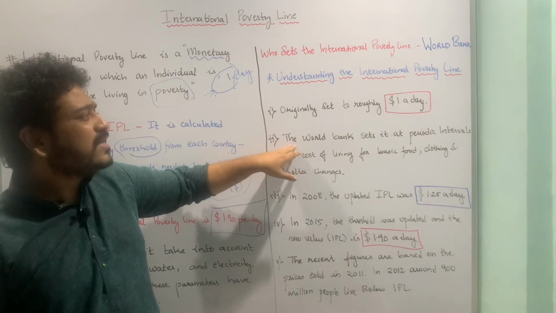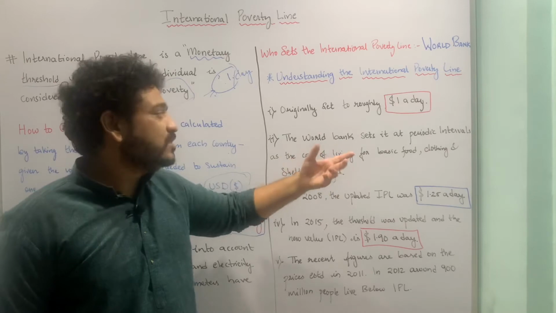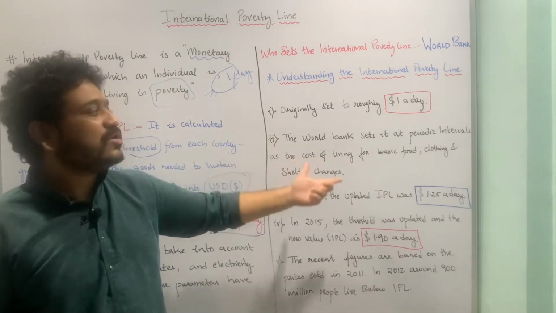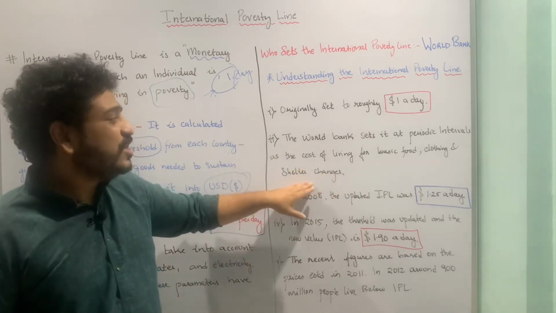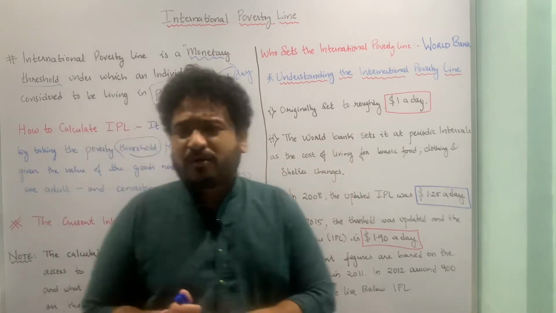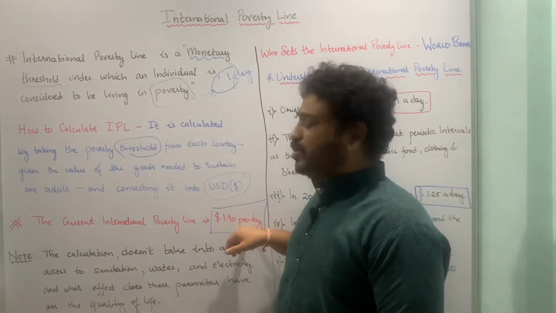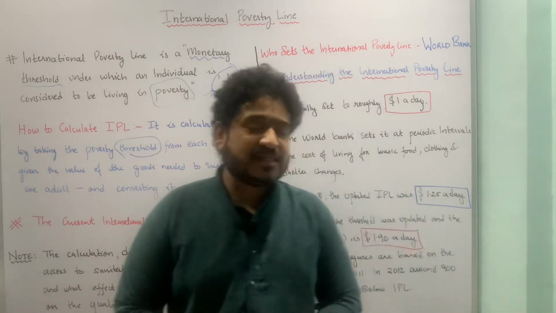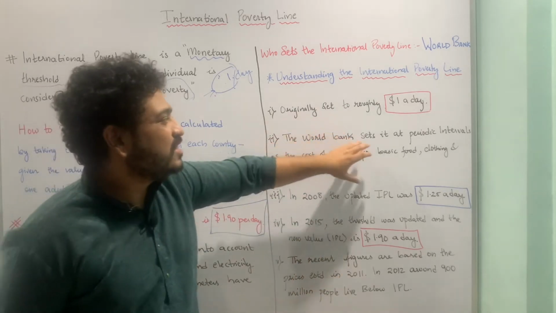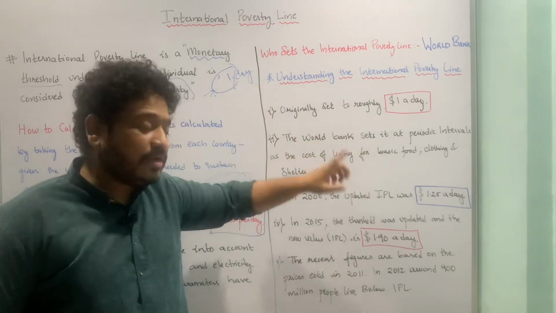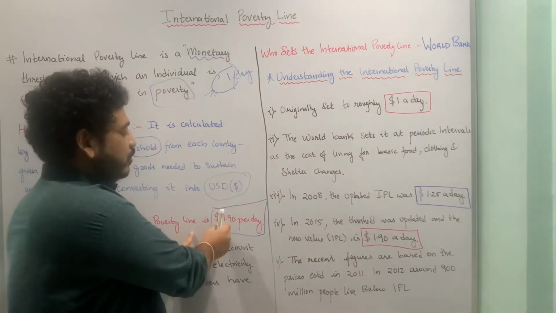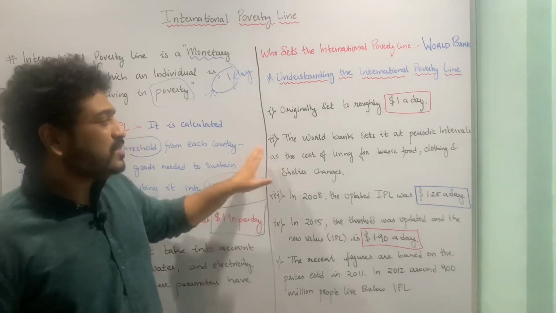Furthermore, the World Bank sets it at periodic intervals. Why is this done? Because the cost of living, that is the cost of food, the cost of shelter and the cost of clothing, changes, and as a result you have to set it periodically. The value I talked about currently, $1.90 per day, is based on prices which were computed in 2011. The base year, or the base prices, are from 2011. That is how you computed this value of $1.90 per day.